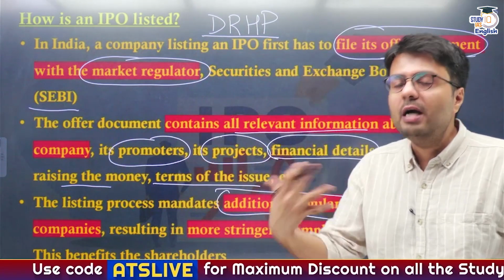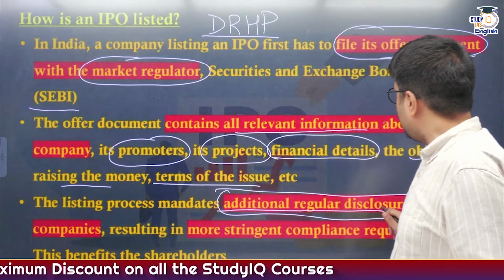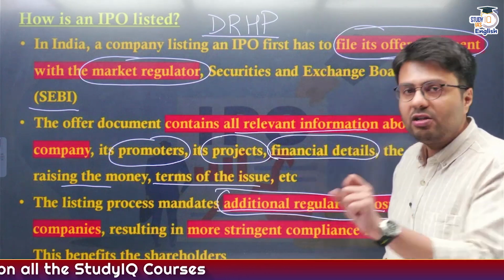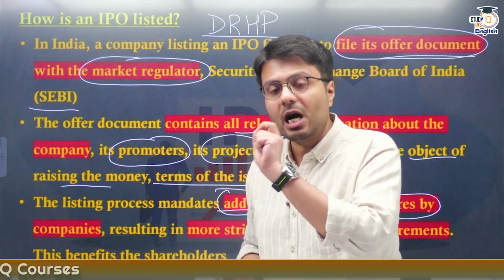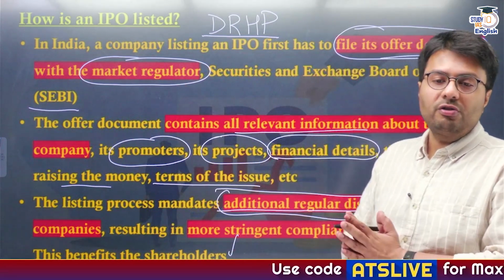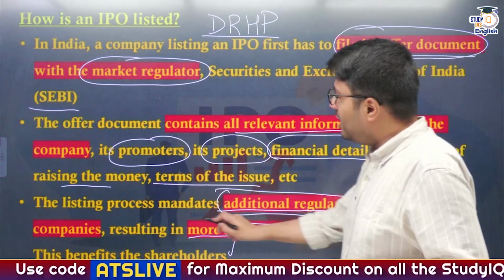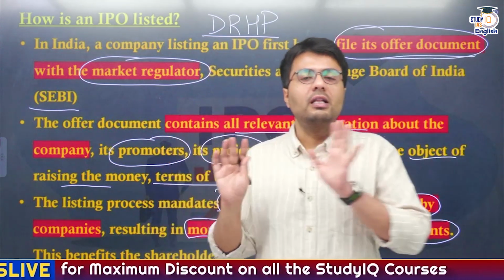Why would they want to continue investing in a company that is making a loss? So this mandates certain disclosures on the company that they have to continue making so that it takes care of the interest of stakeholders, and therefore companies have to follow more stringent compliance after they are listed in the stock market.